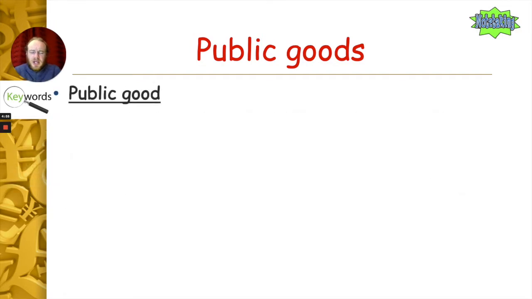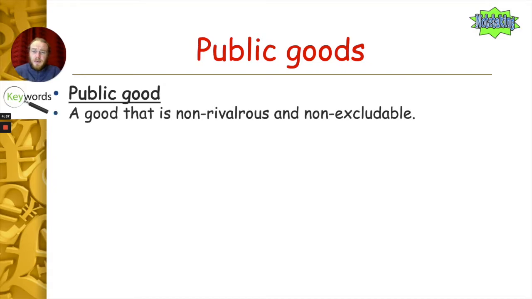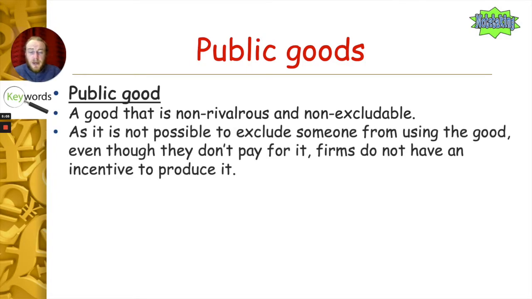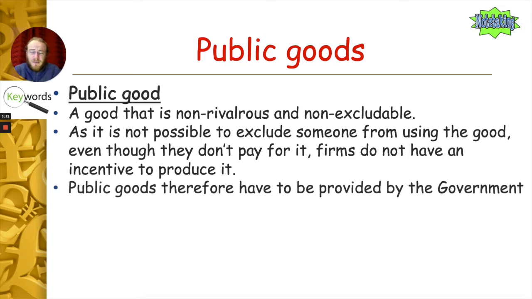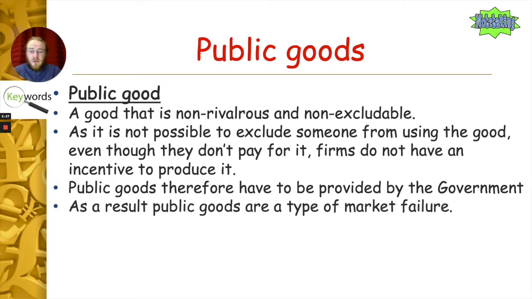So let's look at what a public good is. A public good has two characteristics. It's non-rivalrous and it's non-excludable. Simple as that, the direct opposite of a private good. As it is not possible to exclude people from using the good, even though they don't pay for it, firms do not have an incentive to produce it. Because at the end of the day, firms want to make a profit. If you can't exclude someone from using the good because they don't have to pay for it, then why would a firm provide a public good? Therefore, it falls on the responsibility of the government to provide these public goods. Therefore, we deem public goods to be a type of market failure.